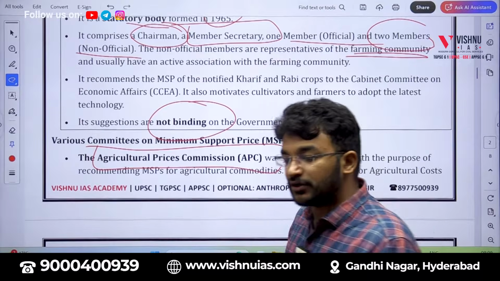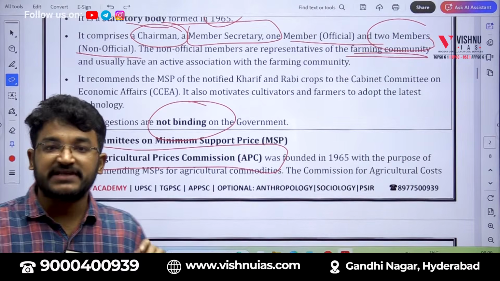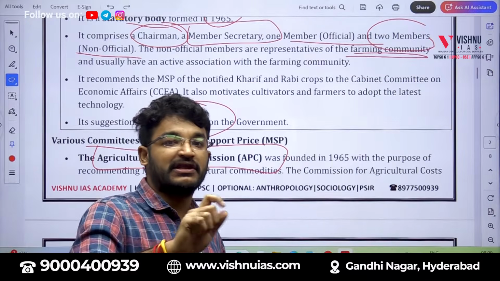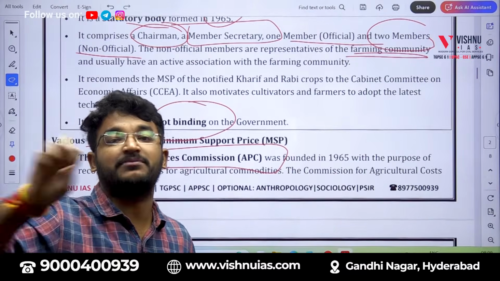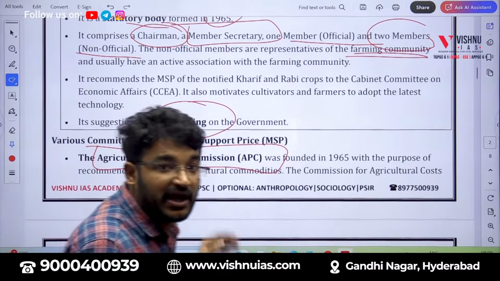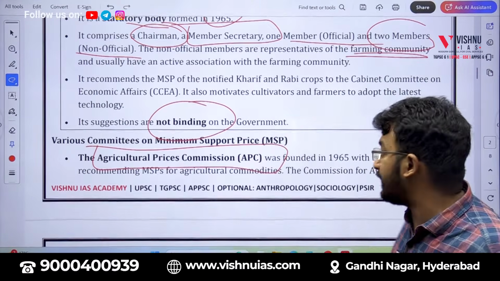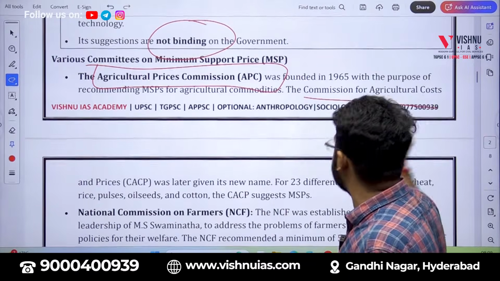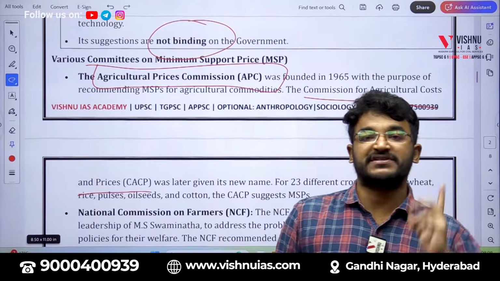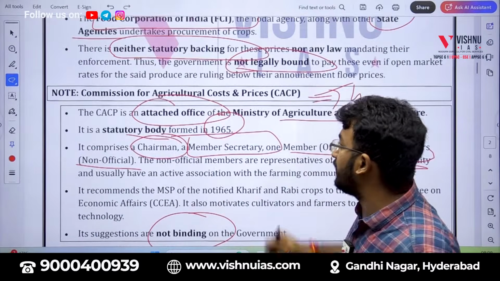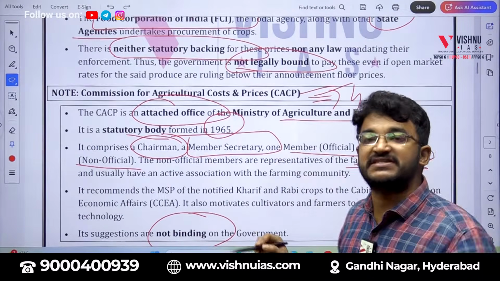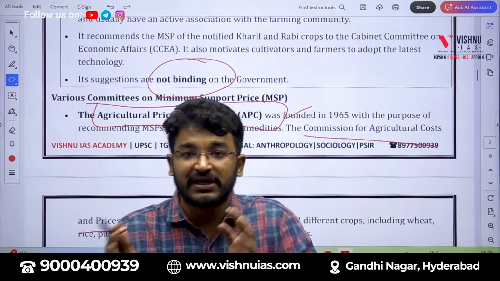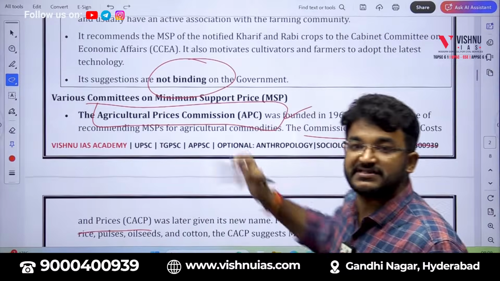The government told it: see, this Agricultural Prices Commission, you have the duty to fix the prices, and we will be procuring the produce which has been made from this Green Revolution. Later on, the name of this Agricultural Prices Commission itself changed to Commission for Agricultural Costs and Prices. So the thing you need to remember is that the precursor of this CACP is nothing but the Agricultural Prices Commission. Okay, the earlier name of CACP is Agricultural Prices Commission.